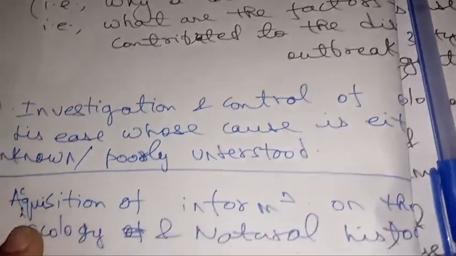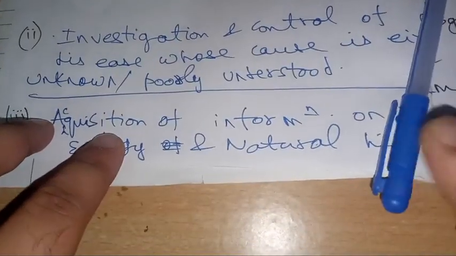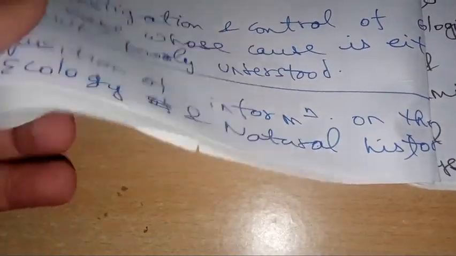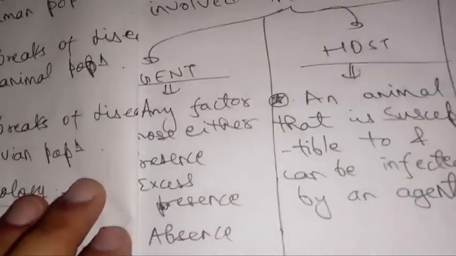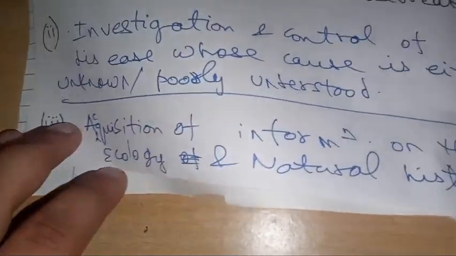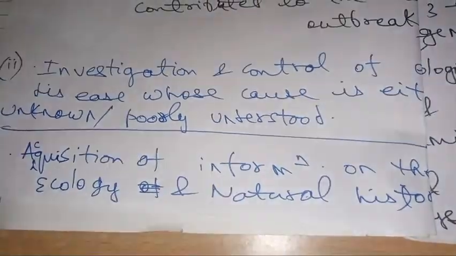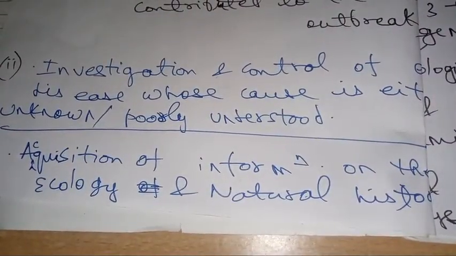Okay. All right. Next, we have the third objective, that is acquisition of the information of ecology and natural history of a disease. So there are various terms. First, we should understand these terms. There are two terms: natural history and natural history of a disease. So we try to describe these two terms.